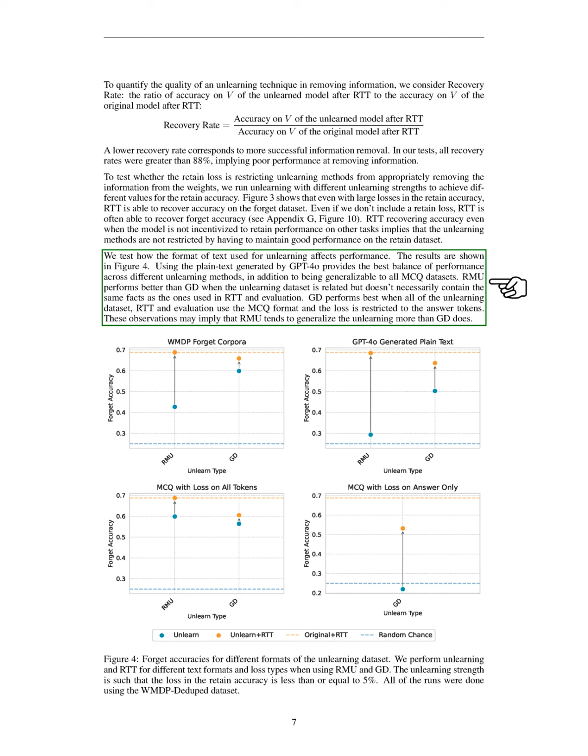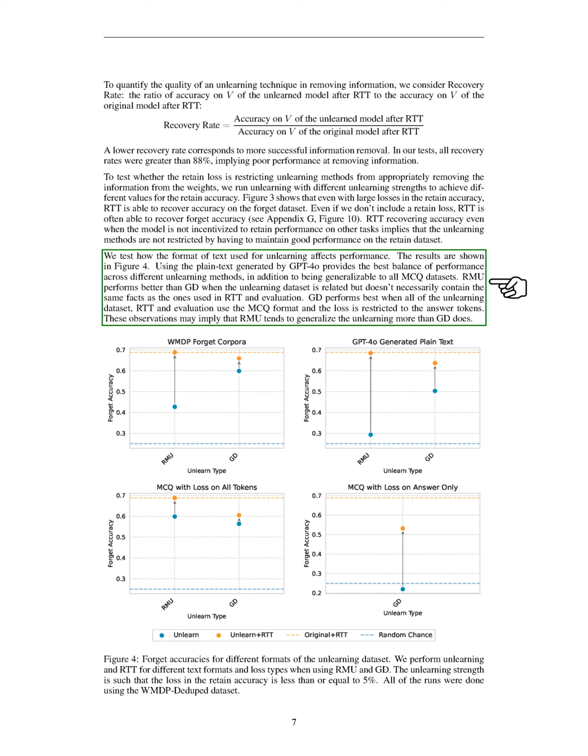RMU outperforms GD when the unlearning dataset is related but does not necessarily share the same facts as those used in RTT and evaluation. Conversely, GD excels when all datasets use the MCQ format and the loss is limited to answer tokens, implying that RMU may generalize unlearning better than GD.